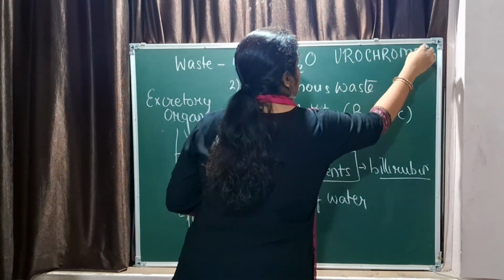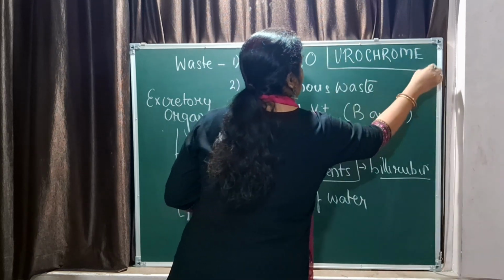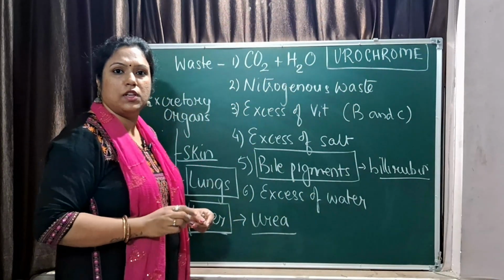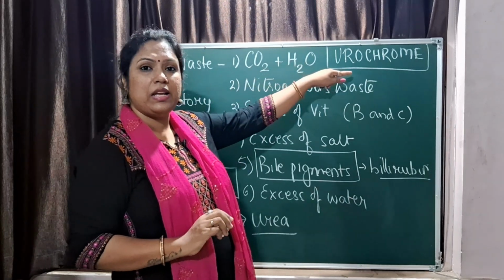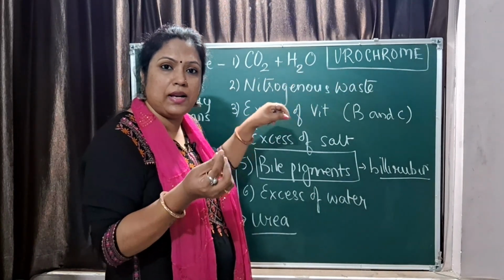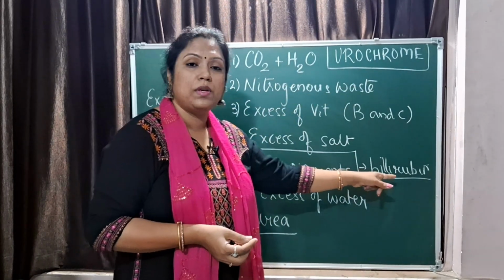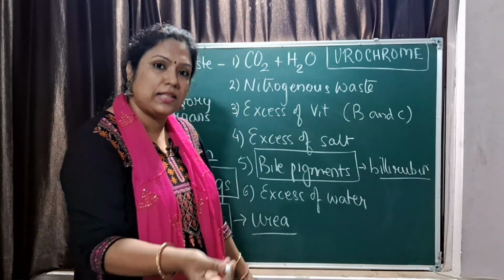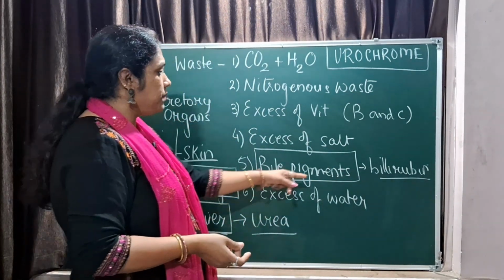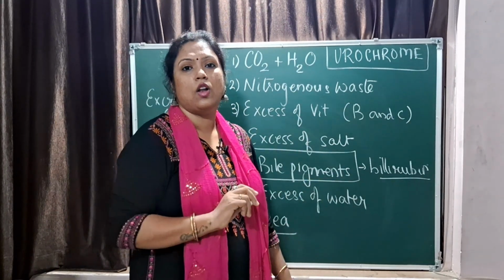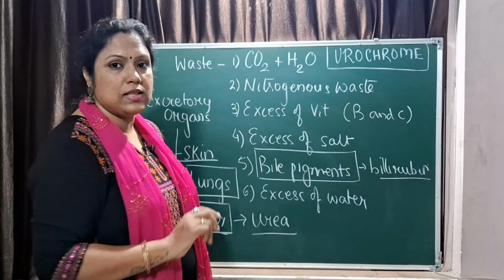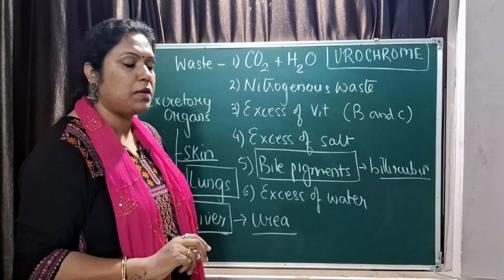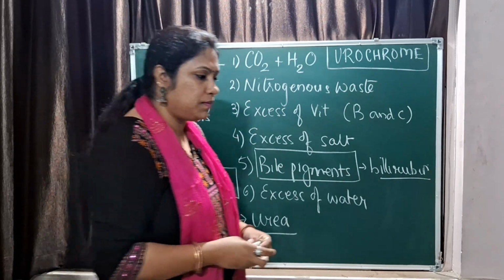Urochrome is responsible for the pale yellow color of the urine. Is that clear? So urochrome is released in the urine, which gives it a pale color, and bilirubin is actually put into the digestive system, where it is released along with the fecal matter, imparting it a specific color. Is this clear, children, everyone? So let me quickly rub the board.